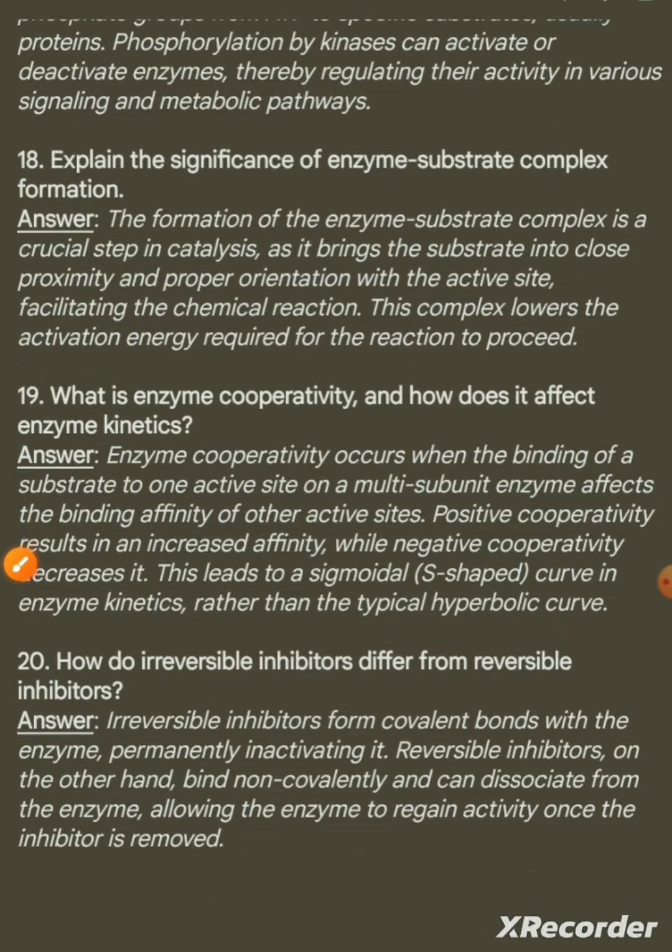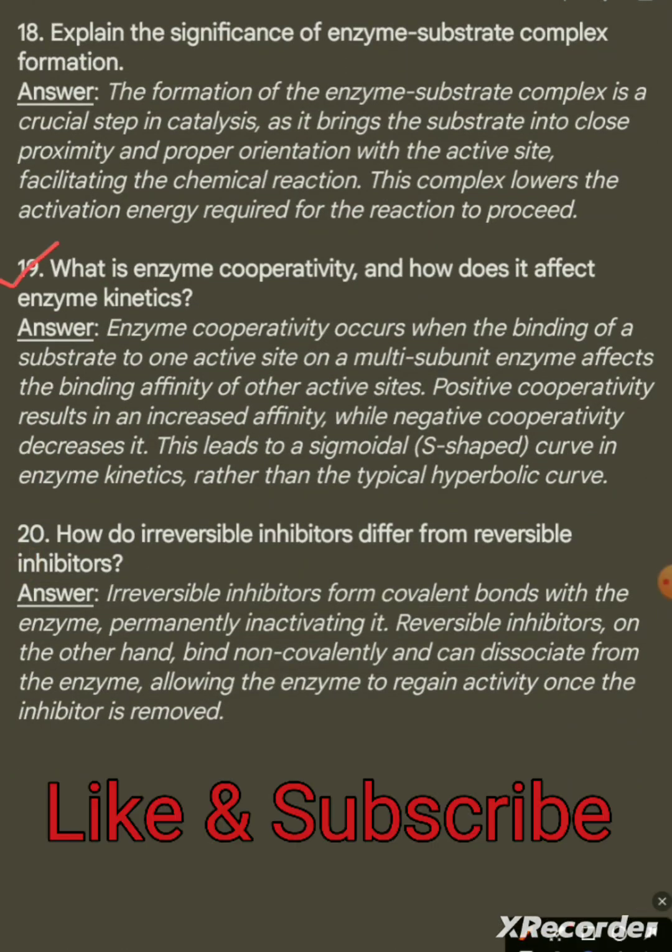Question number 19. What is enzyme cooperativity and how does it affect enzyme kinetics? Answer. Enzyme cooperativity occurs when the binding of a substrate to one active site on a multi-subunit enzyme affects the binding affinity of other active sites.